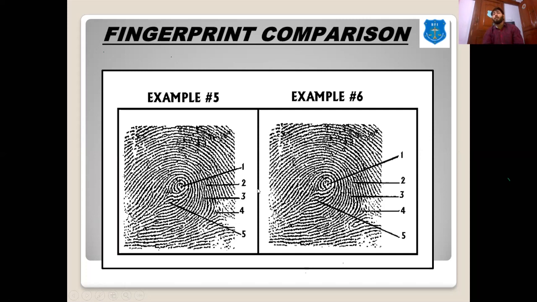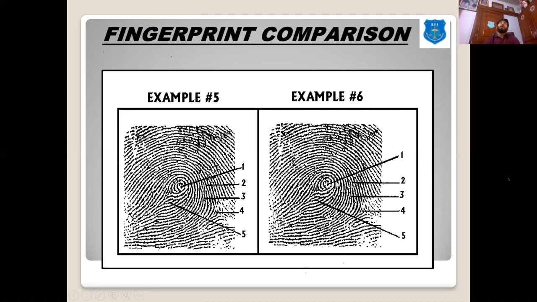So we can do the ridge counting, which means we have marked point number 1 as the core. After intervening, if we are describing this point, point number, this is not marked, but if we are describing this bifurcation, we can do the counting from the core point, like point 1, 2, and this is the third one. So we can find out that after intervening 2 ridges to the west direction from the core, we have a bifurcation, similarly present on the other print also.